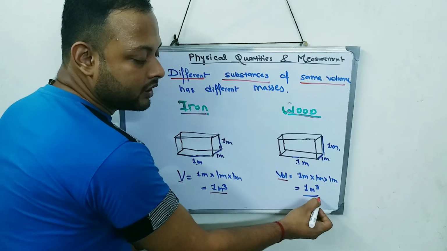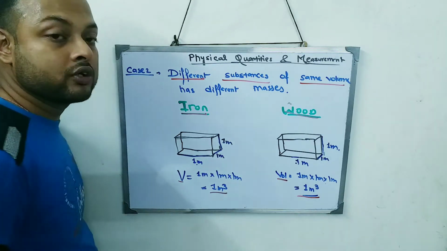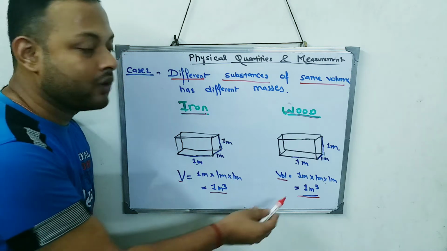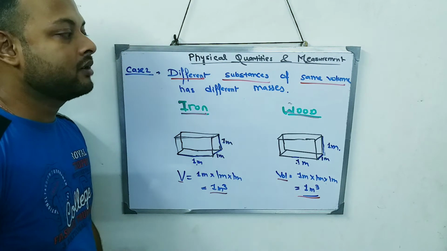You can see the volume over here is 1 meter cube, and even the volume over here is also 1 meter cube. So of the same volume, they have different masses.